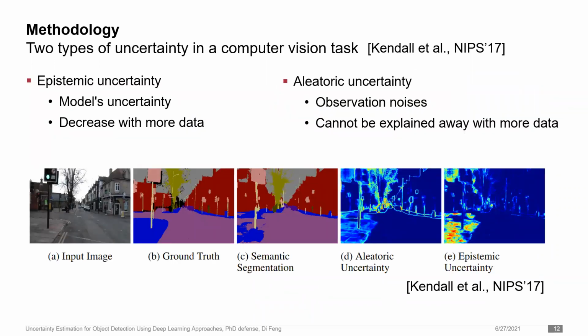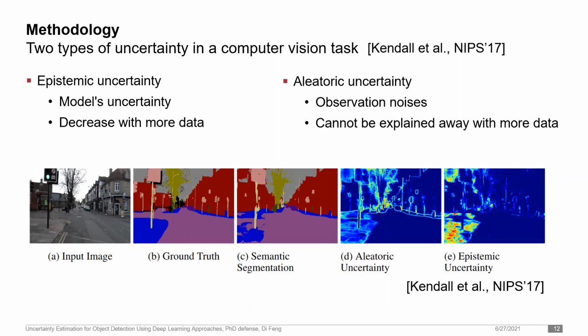In order to model uncertainty in object detection, I follow the idea from the seminal work from Alex Kendall, who suggests 2 types of uncertainty that we can model in any computer vision problem, namely the epistemic uncertainty and the aleatoric uncertainty. The epistemic uncertainty indicates how the model fits the training dataset. It is also called the model's uncertainty. Ideally, it should be small within the training data and large outside. It will also decrease when feeding the network with more data.